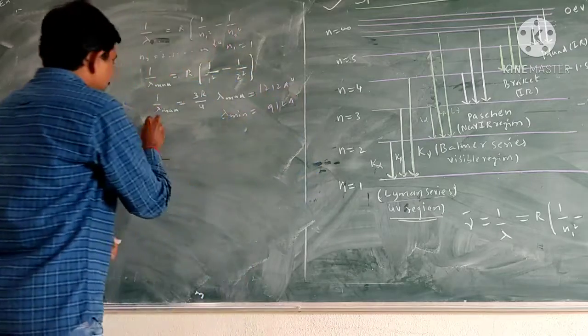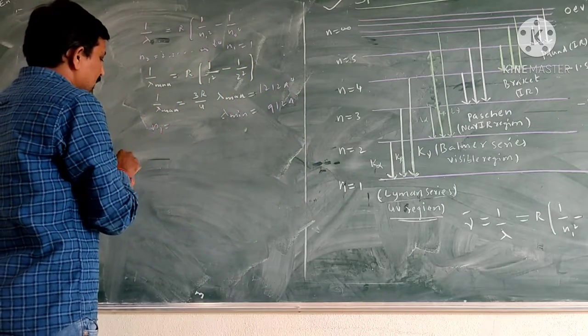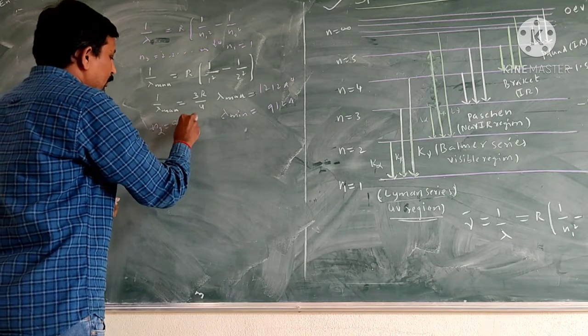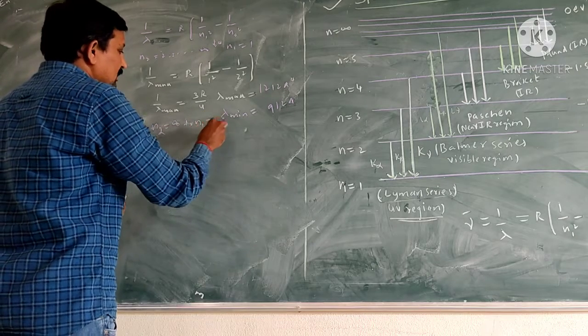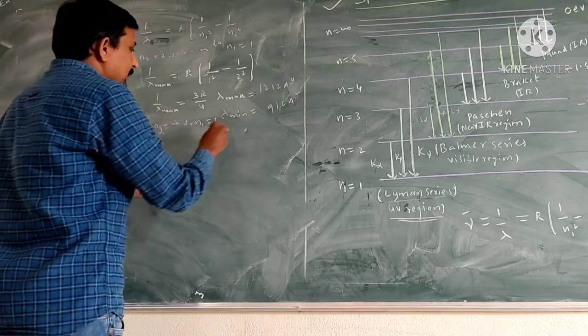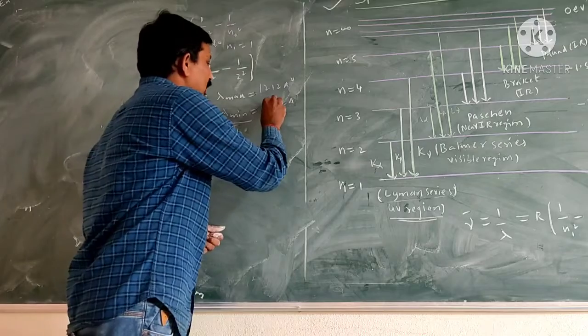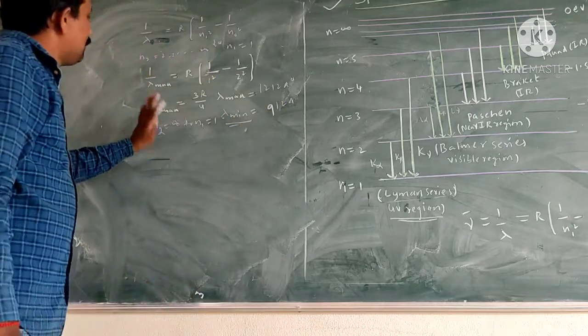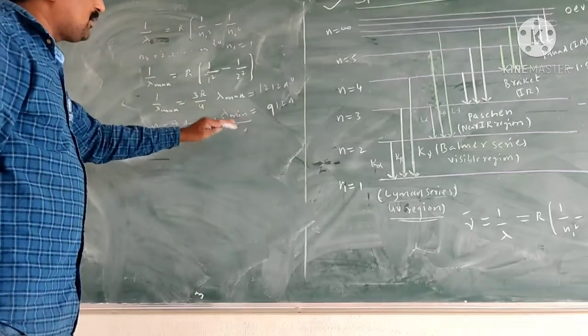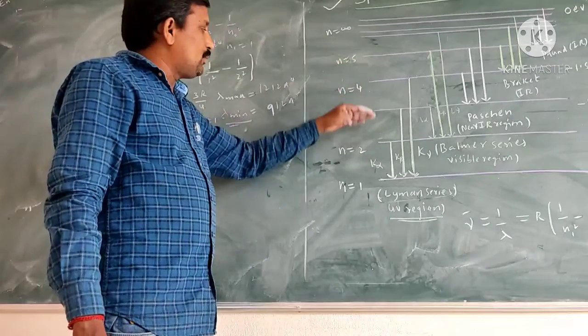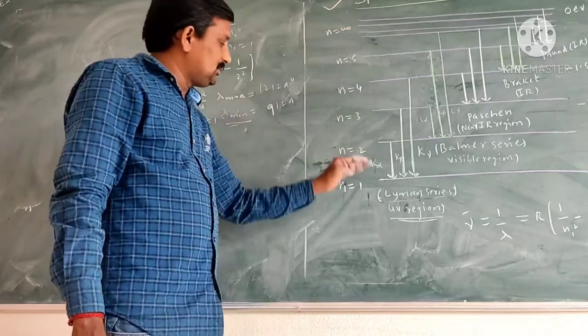That means when the electron goes from n2 equal to infinity to n1 equal to 1, it has the minimum wavelength, 912 angstroms.